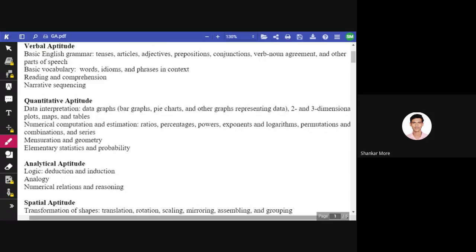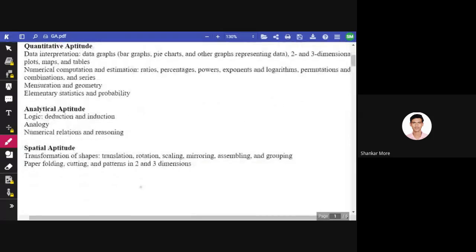Then we have analytical aptitude, whose synonym is reasoning. Okay, so logic induction, logic deduction and induction, analogy, numerical relations, and reasoning. So spatial aptitude, this is a new addition. Before 2021 it wasn't there, but it is there now, and the questions are very easy. I will show you the questions as well, which kind of questions are there for each of these categories.